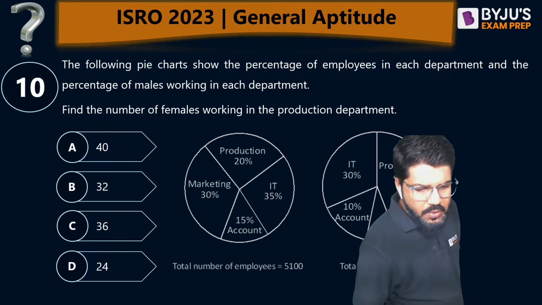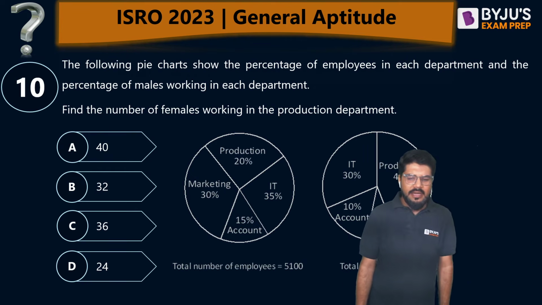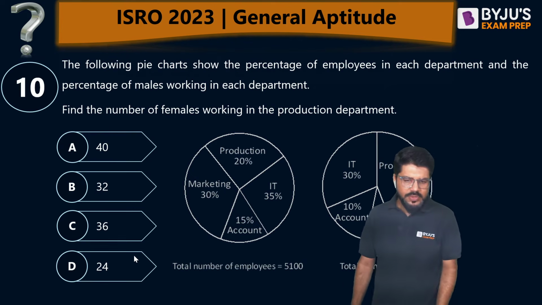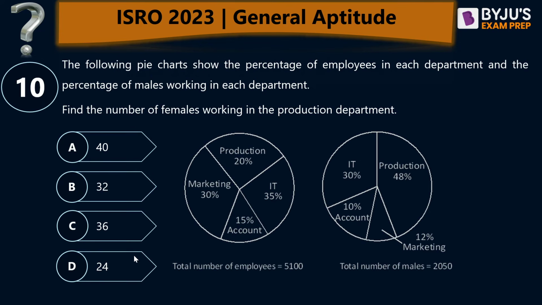Next question. Again on numerical reasoning. It's a fundamental pie chart. I hope the pie chart is visible to you. Let me hide myself for a moment. Yes, here it is. The following pie chart shows the percentage of employees in each department and the percentage of males in each department. Find the number of females working in the production department.